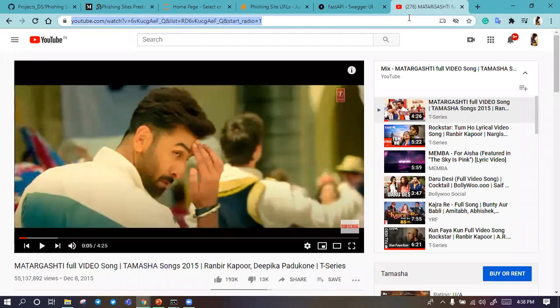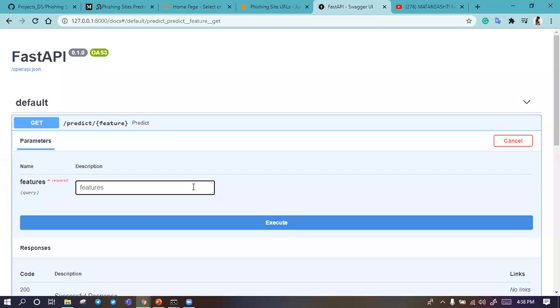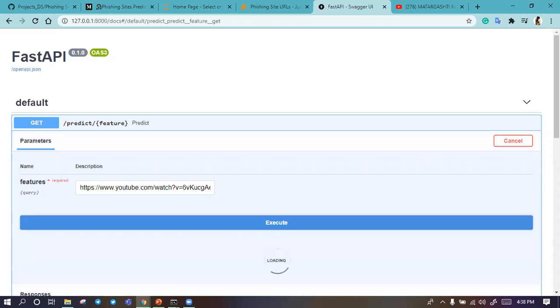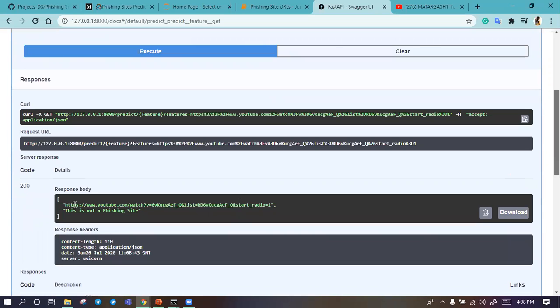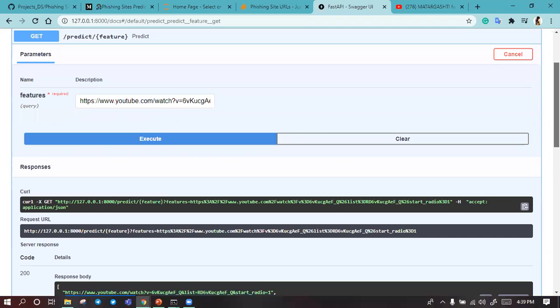I copy this link and paste it over here. When I click on execute, it's loading and it will give us output that this site is not a phishing site.